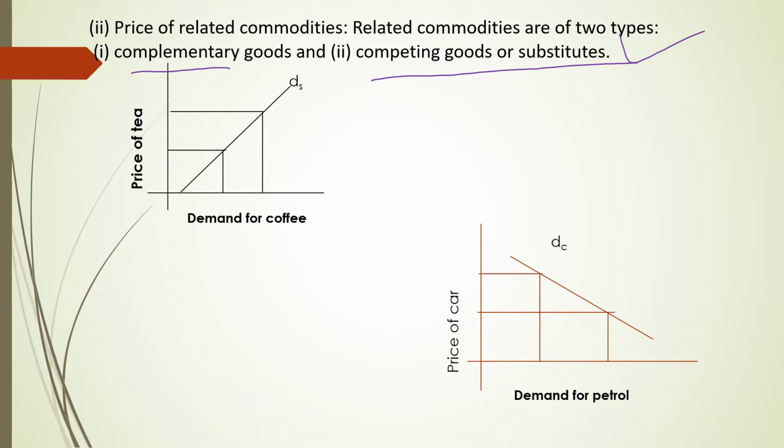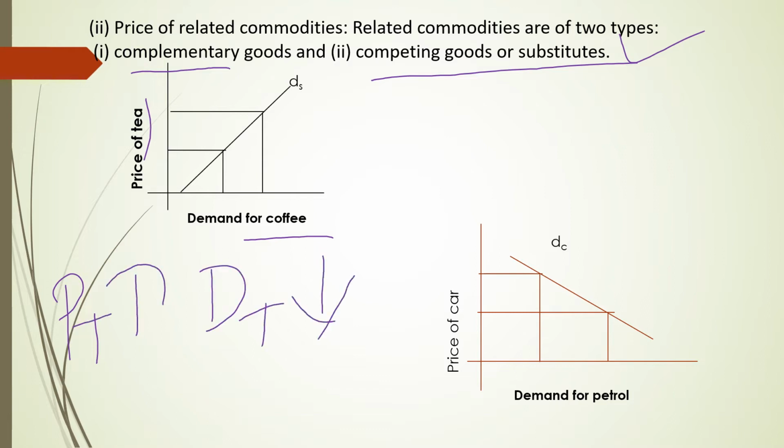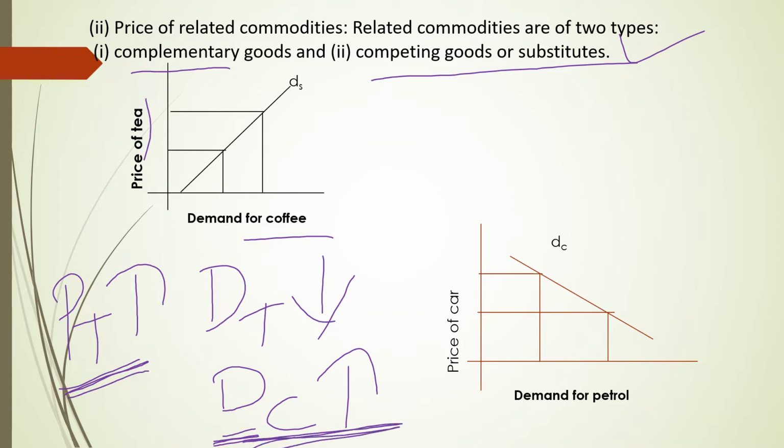Here I have taken substitute goods as coffee and tea. When the price of tea increases, demand for tea decreases. So they have to find an alternative. The alternative is coffee. So definitely demand for coffee increases. There is no change in the price of coffee, but because of the change in the price of tea, there is a change in demand for coffee.